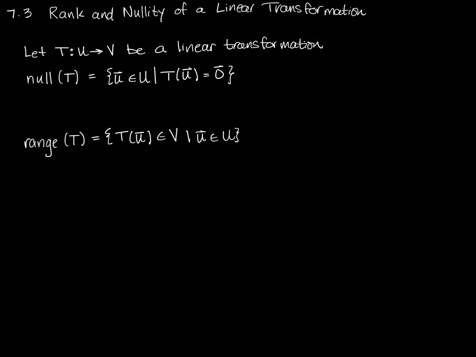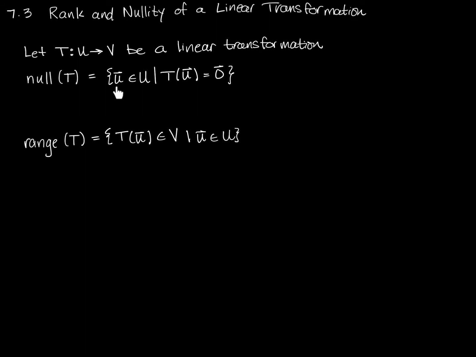As a reminder, if T is a linear transformation that takes things in the vector space U and transforms them so that they end up in the vector space V, then we've defined the null space of T as everything in U that maps to the zero vector. Everything in the domain, U, is an element of U, such that T of U, the answer, if you will,